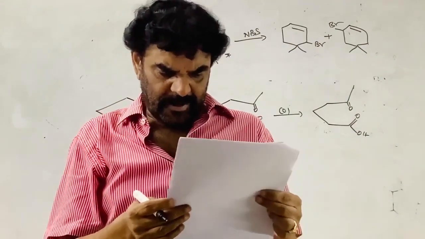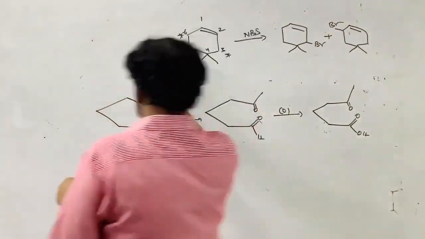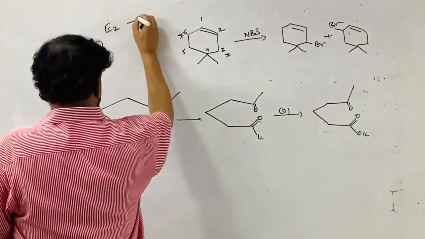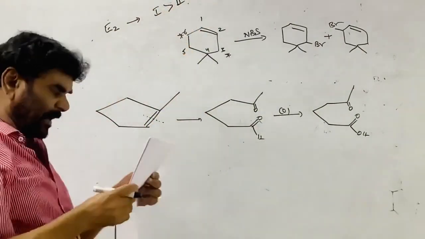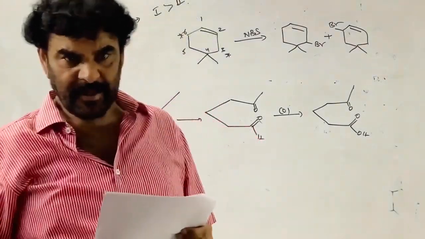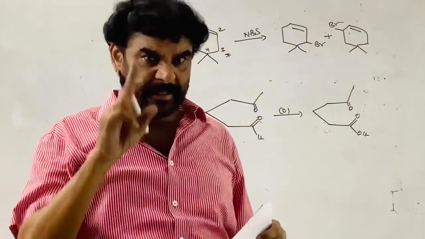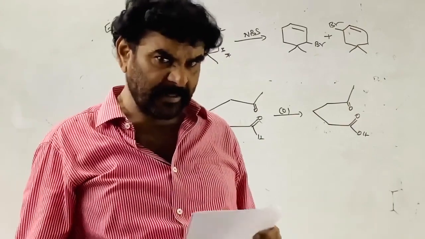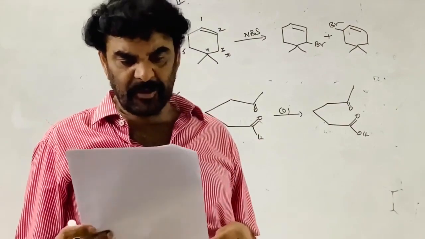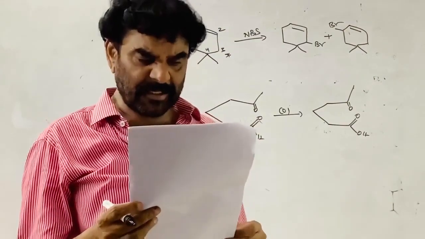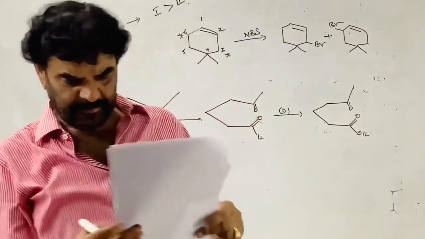The first one is E2 elimination, and the second one is a slower reaction than the first, because in the second one the CD bond has to break. CD bond breaking is difficult, whereas CH bond breaking is easy. In the single-step concerted process, CH bond breaking and CBr bond breaking is the RDS of the reaction. So CD bond breaking is slow. Therefore the first one is faster and the second one is the slower reaction. B is correct.